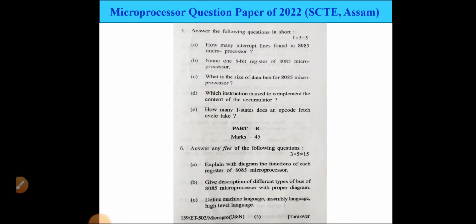First question: explain with diagram the function of each register of the 8085 microprocessor. So in the 8085 microprocessor, with the help of a diagram, we have to give a description of the registers we have. Give description of the different types of buses of the 8085 microprocessor with proper diagram. Next question 6, define machine language, assembly language, high level language.